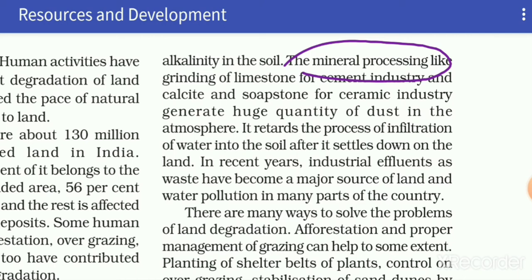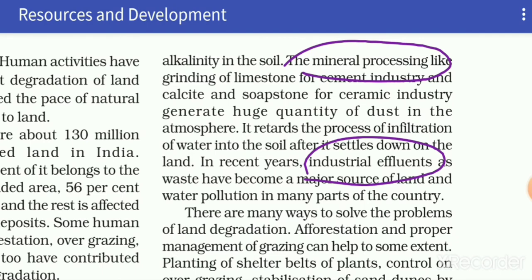Now the fifth one is industrial effluents. Effluents means waste, so we can say industrial waste. So harmful chemicals are discharged by industries, sometimes thrown on land. So that is also a major cause of land degradation.